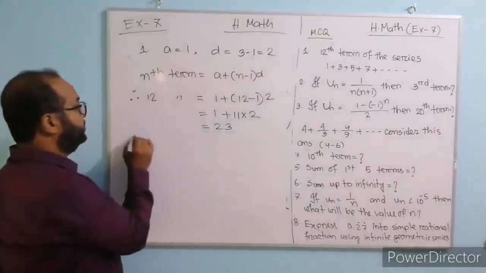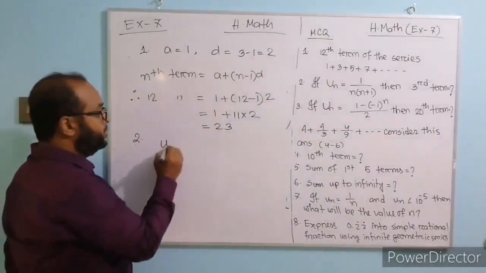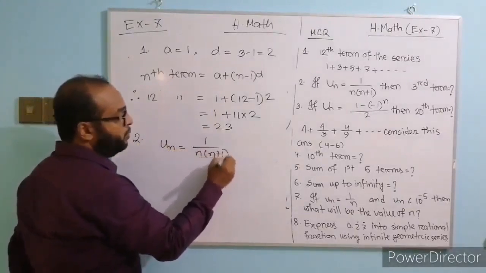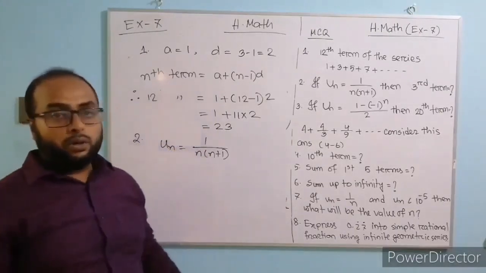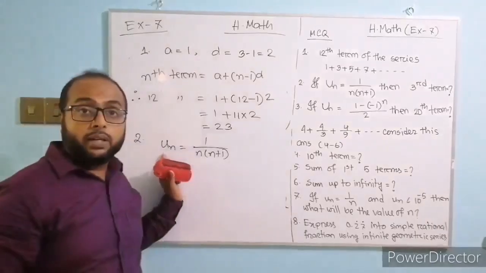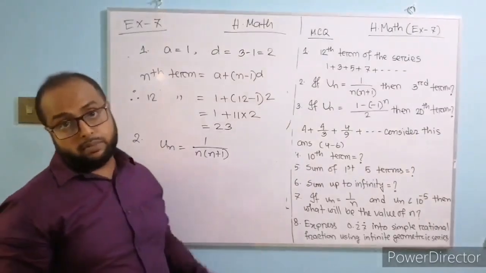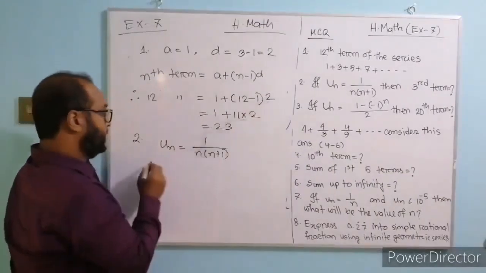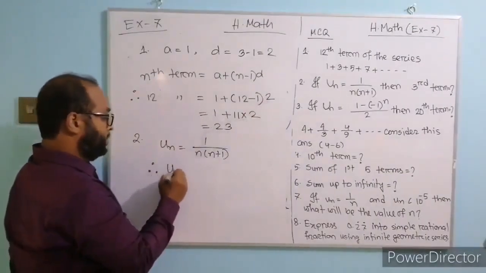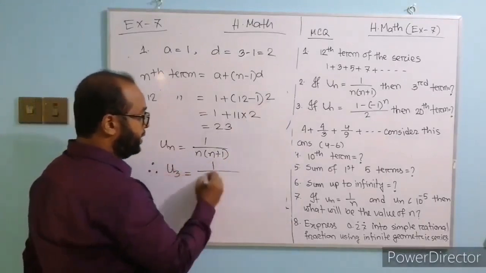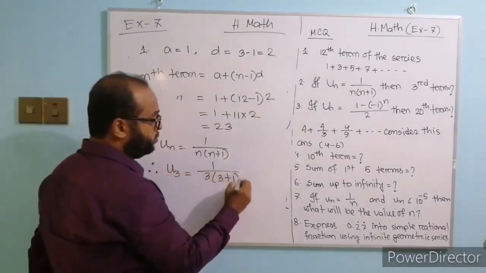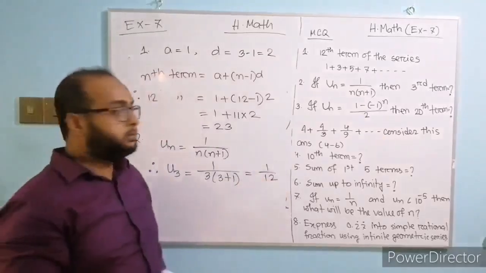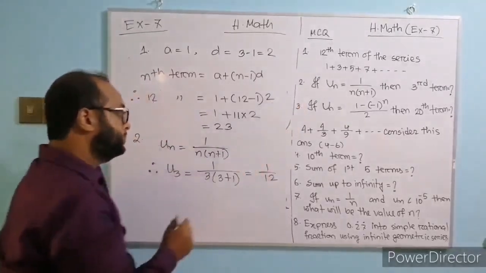Question number 2. Here given un equals 1 by n into n plus 1. You know un denotes the nth term. Here, the third term: u3 equals 1 by 3 into 3 plus 1. This equals 1 by 12. This is the third term of this series.